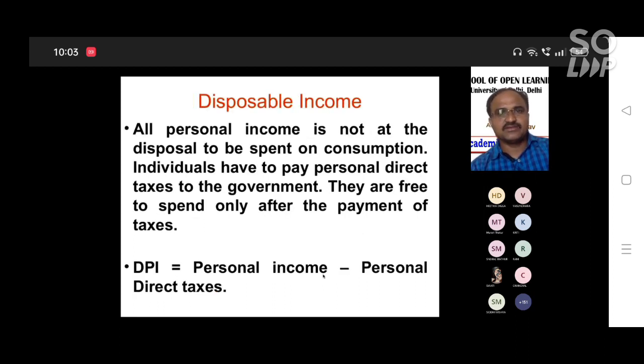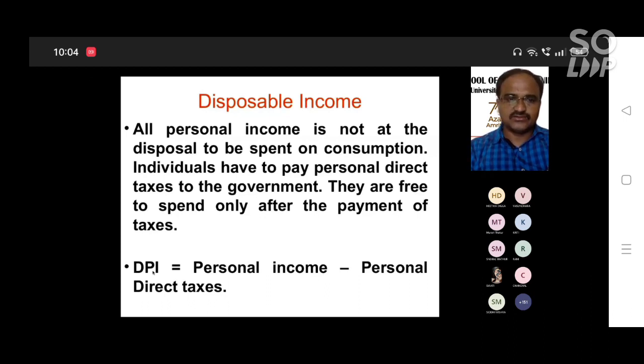What about other income? Disposable income. All personal income is not disposable to spend on consumption, because after you get the income, you have to pay some taxes to the government. Suppose you are a salaried employee in some institution; after you receive your income, you have to pay personal taxes, direct taxes, sometimes indirect taxes. After you pay the direct taxes, you can call it disposable income.